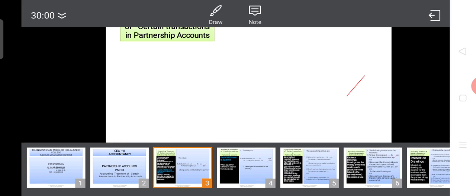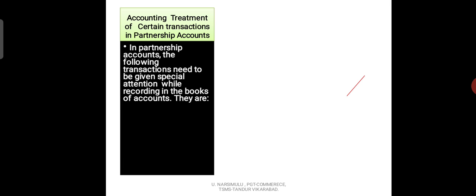What is the procedure we follow for entering the transactions in the books of accounts? See the first one. In partnership accounts, the following transactions need to be given special attention while recording in the books of accounts. They are